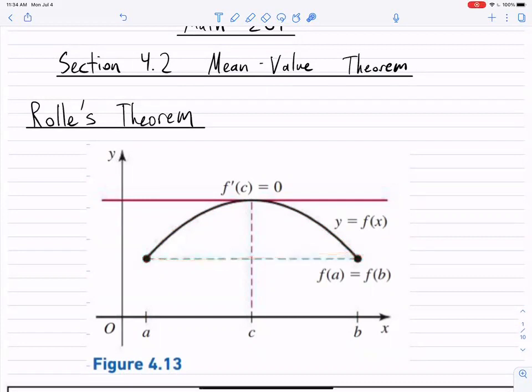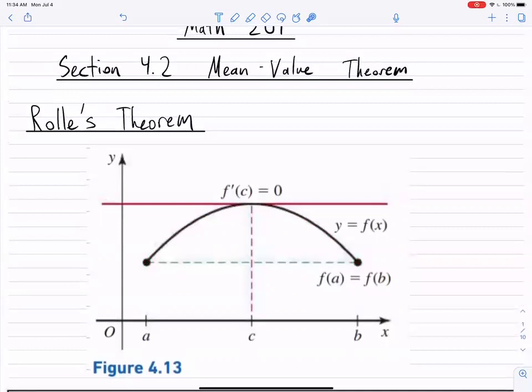Then Rolle's theorem tells us that there must be some point, in this case C, where the tangent line at C, which is the derivative, so f prime of C is equal to 0. So it has a horizontal tangent line at some point. If you meet the criterion, you have a closed interval where the endpoints have the same value. It can go up, it could go down, but there's going to exist some point where you have a horizontal tangent line. That's the idea of Rolle's theorem.